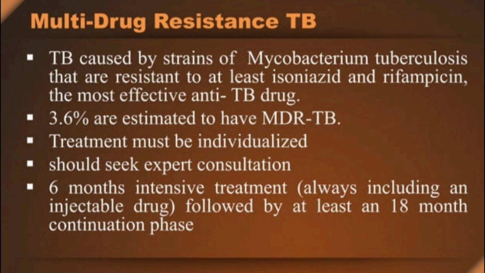Multi-drug resistant TB: TB caused by strains of Mycobacterium tuberculosis that are resistant to at least isoniazid and rifampicin, the most effective anti-TB drugs. 3.6% are estimated to have MDR TB. Treatment must be individualized, expert consultation should be sought, 6 months of intensive treatment always including an injectable drug, followed by at least an 18-month continuation phase.